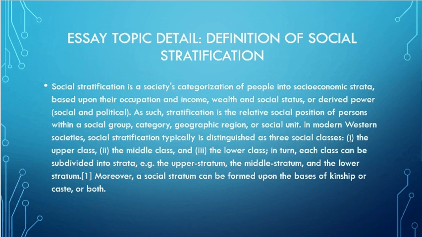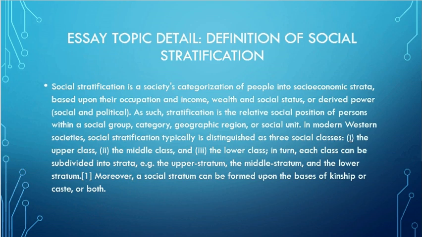As such, stratification is the relative social position of persons within a social group, category, geographic region, or social unit. In modern Western society, social stratification is typically distinguished as 3 social classes: the upper class, the middle class, and the lower class. In turn, each class can be subdivided into strata, e.g. the upper stratum, middle stratum, and lower stratum. Moreover, a social stratum can be formed upon the basis of kinship or caste or both.